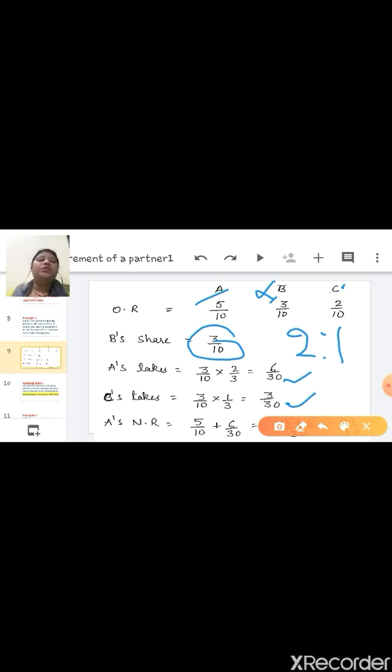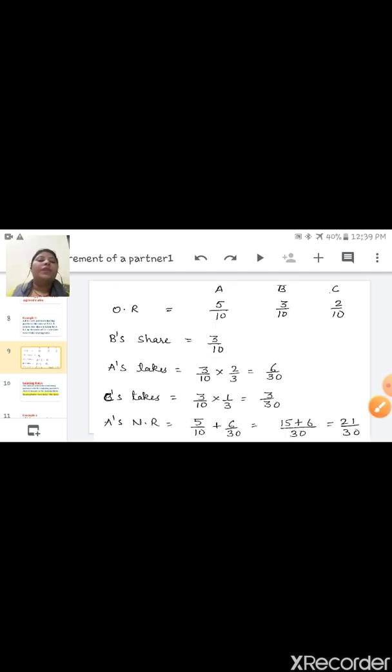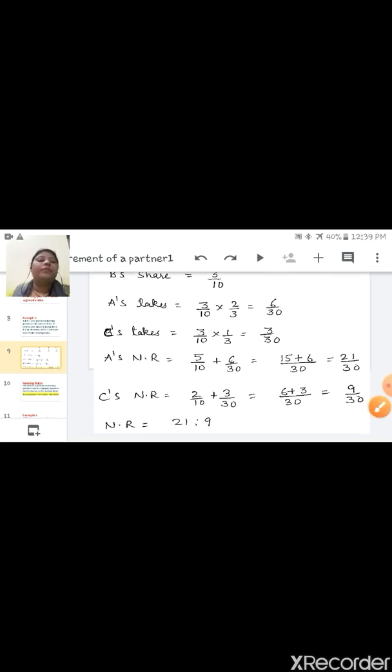Now you have to calculate A's new ratio. A's old ratio is 5/10, and A is taking 6/30, so you have to add 6/30. Now take the LCM, 30, of 5/10 and 6/30, and the new ratio is 21/30.